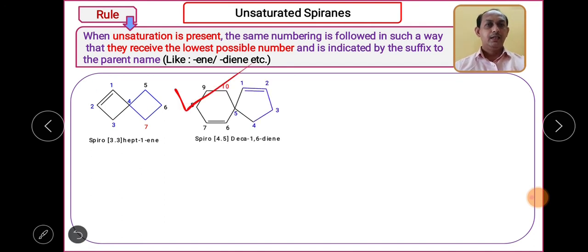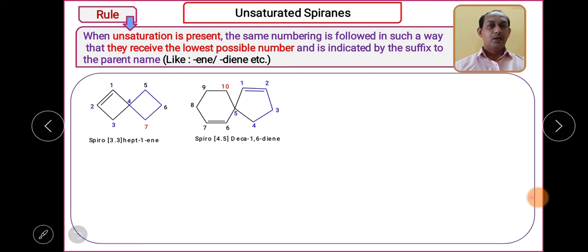Now let us see this particular molecule. When I see this structure, what can I identify? This is a spiro compound, and it contains 2 double bonds, so what should come to my mind? I must use the suffix diene. Then I have to see the numbering so that I get the minimum number for the carbon-carbon double bonds. So this is how we can give the numbering.